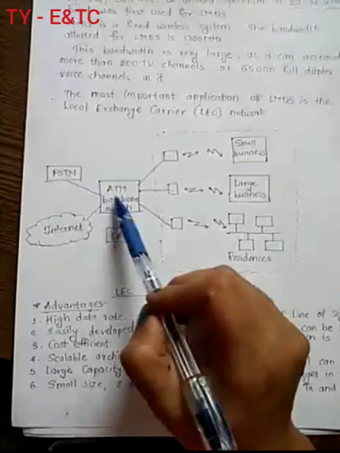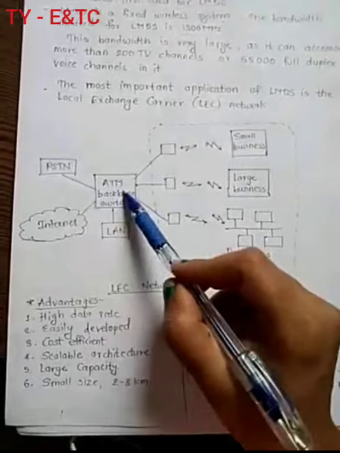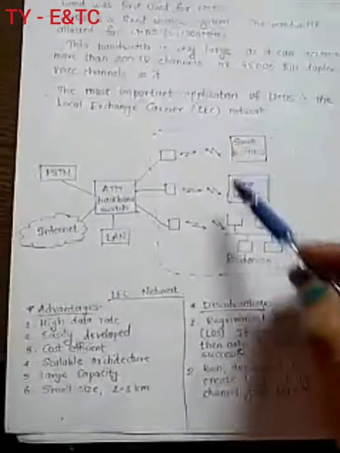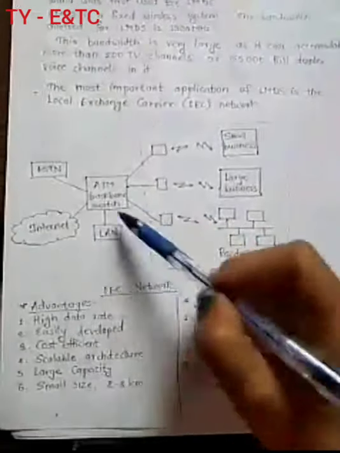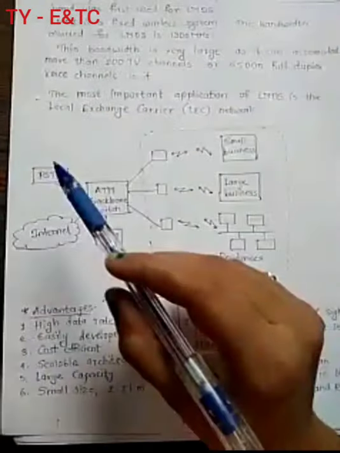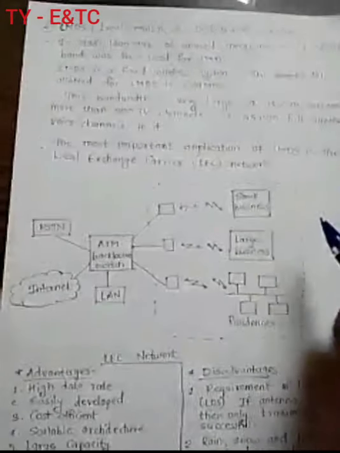Then we have landline phones also connected, or any LAN network also can be connected. So most of the connections here you can see is wireless. Okay. So this is one kind of area. This is another kind of area. And through this backbone switch, you can connect all the different points or all the nodes together. Okay. So this is nothing but the LMDS.